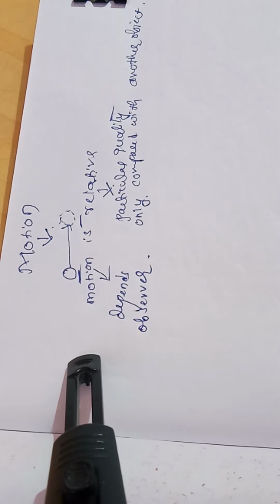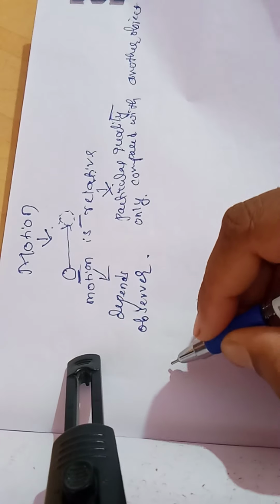Both observations are correct, depending upon the place they are and the situations present there. The observer will observe that particular motion.